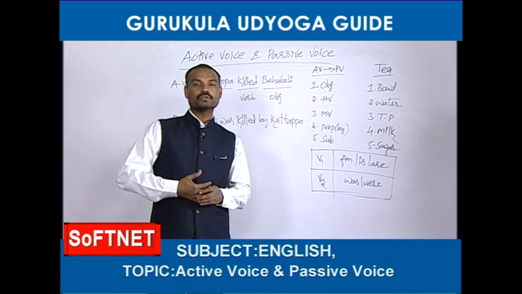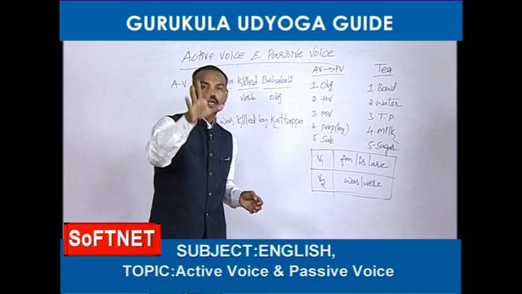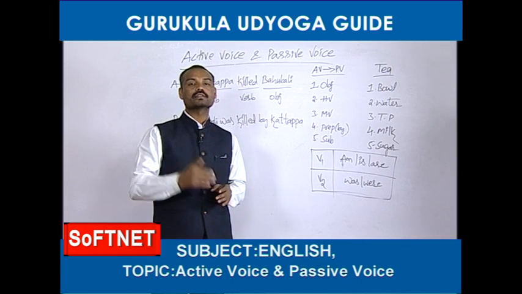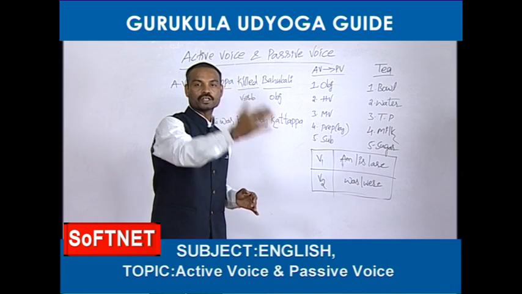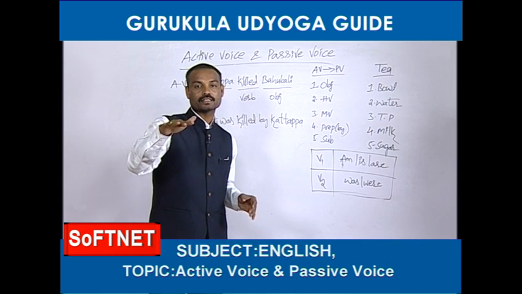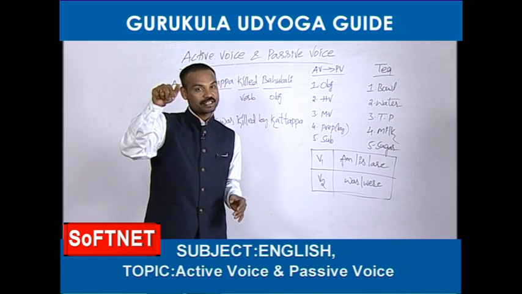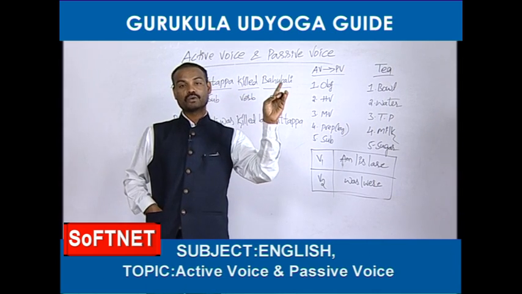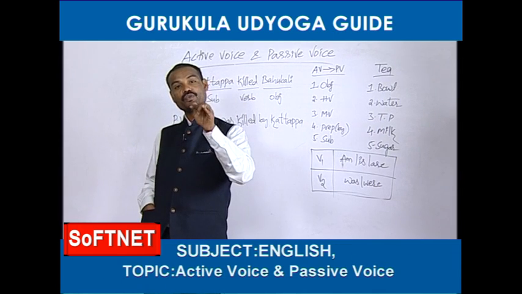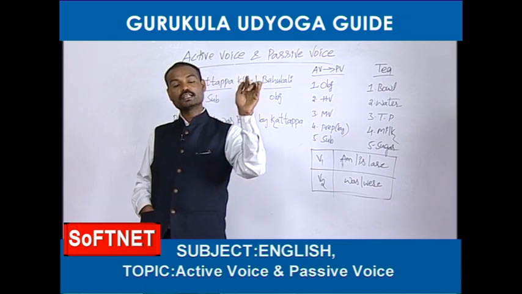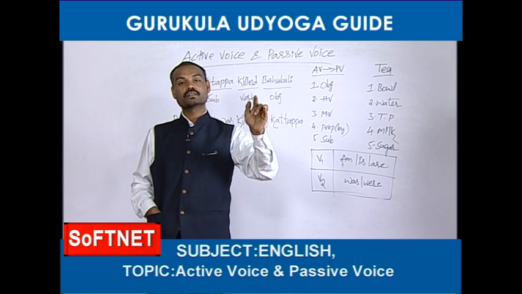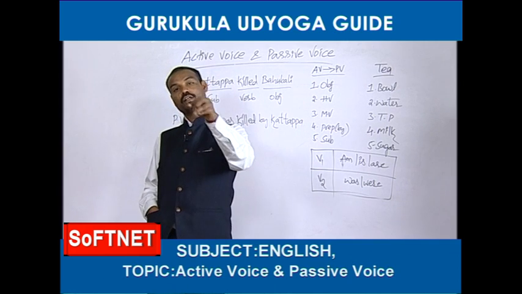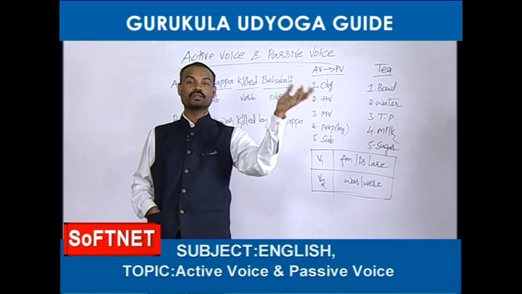Next, I am going to give you one more example. Nageshwar Rao will attend a function tomorrow. It is simple future tense while we are learning tenses. But while we are learning active voice, passive voice, the same sentence is called active voice. The passive voice is a function will be attended by Nageshwar Rao. A function will be attended by Nageshwar Rao tomorrow is called passive voice.